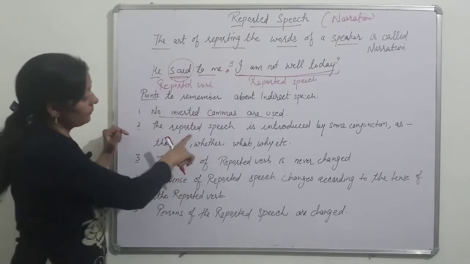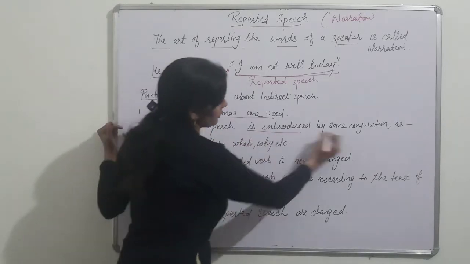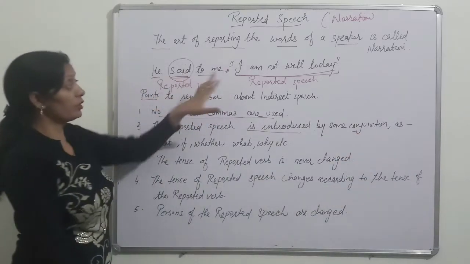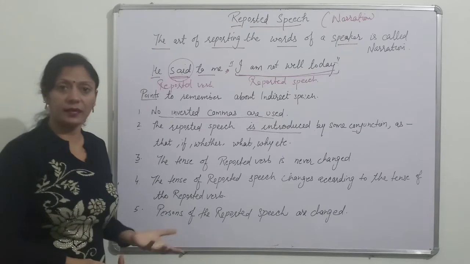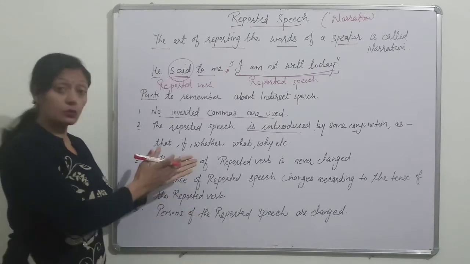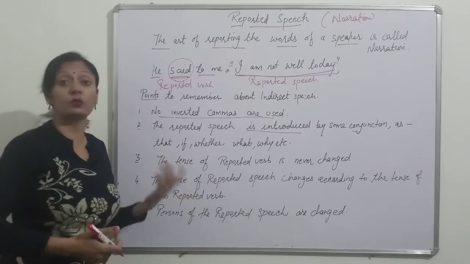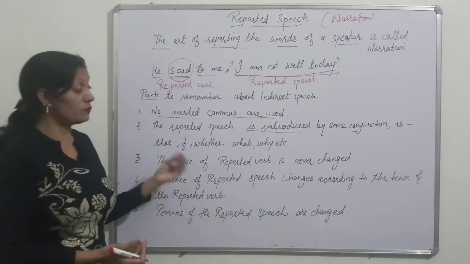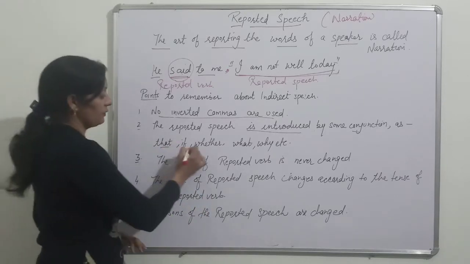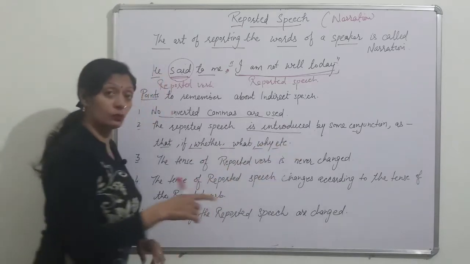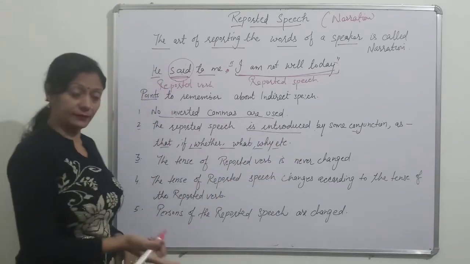Second point, the reported speech is introduced by some conjunction. When we remove these commas, we use some conjunction, for example, that, if, is. There are also conditions regarding this: when we use that, when we use if, when we use whether, what, why, etc. Any conjunction can be used, but according to the rules. We will discuss it later.